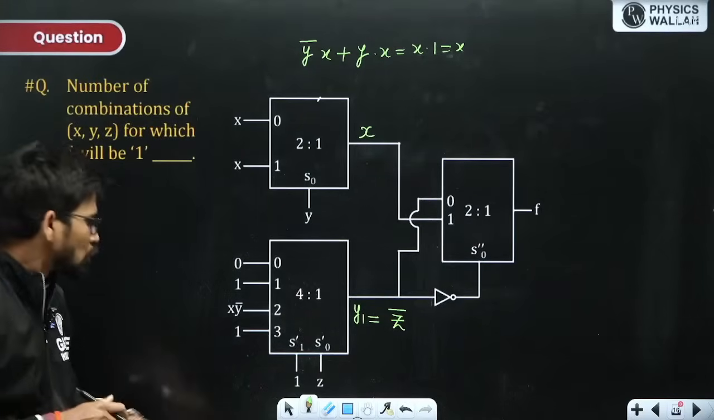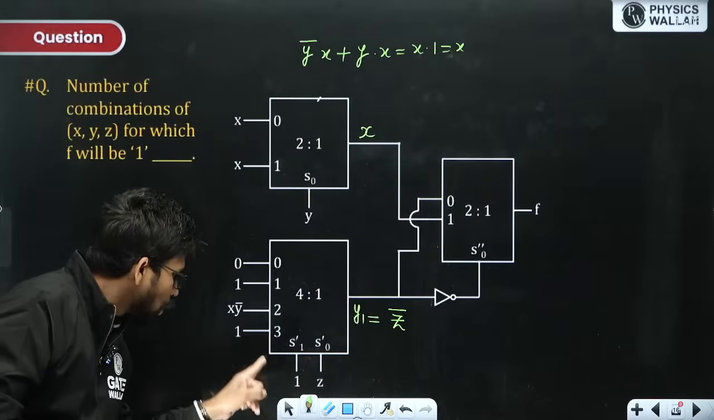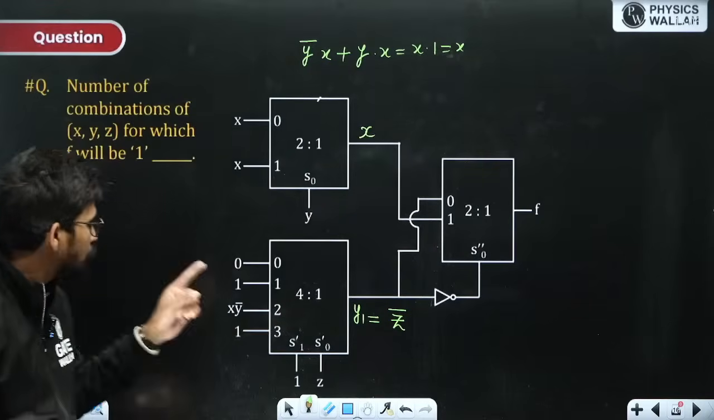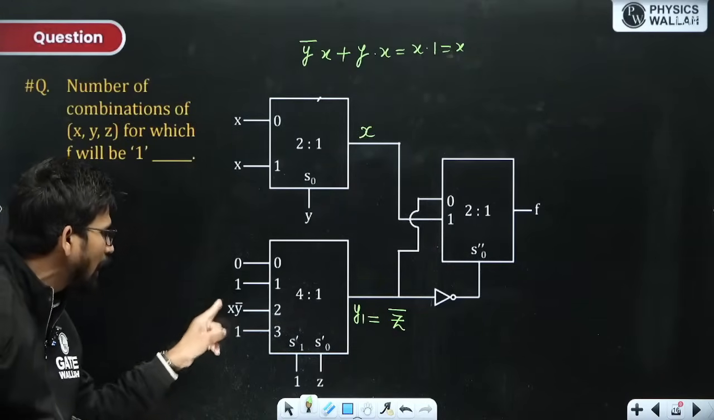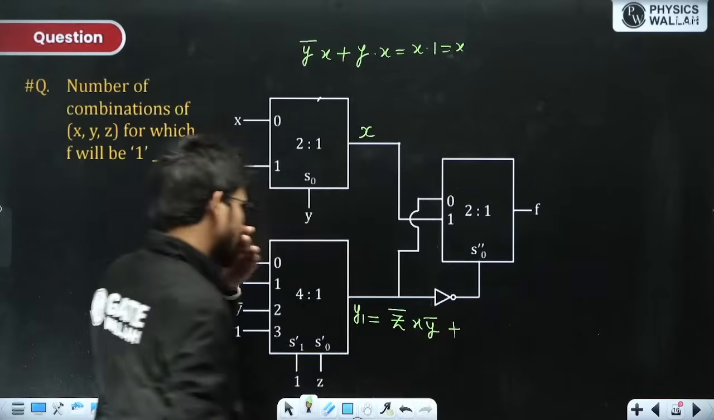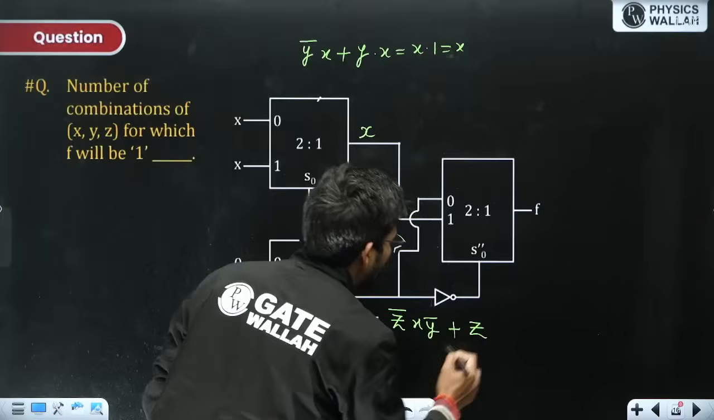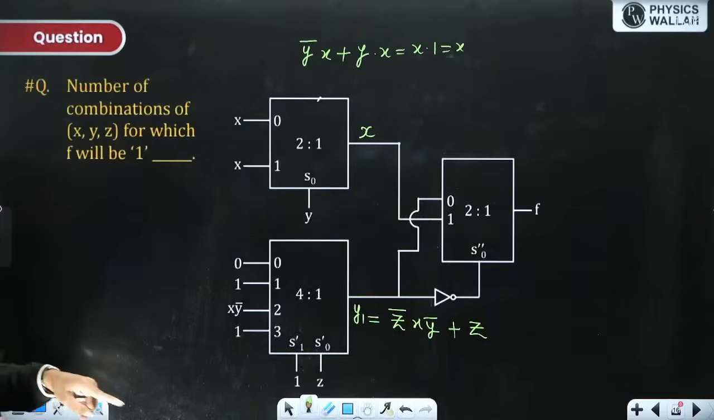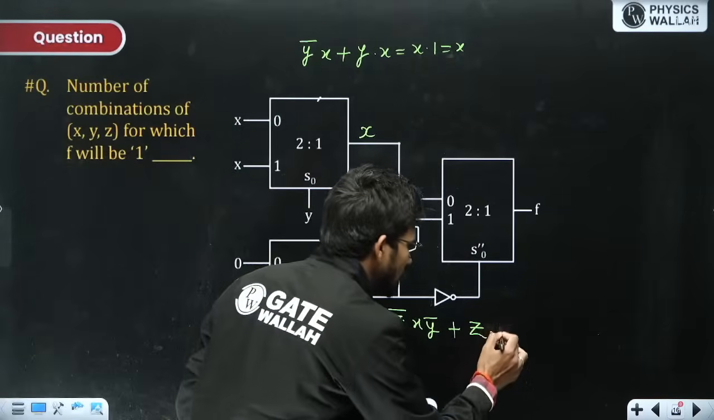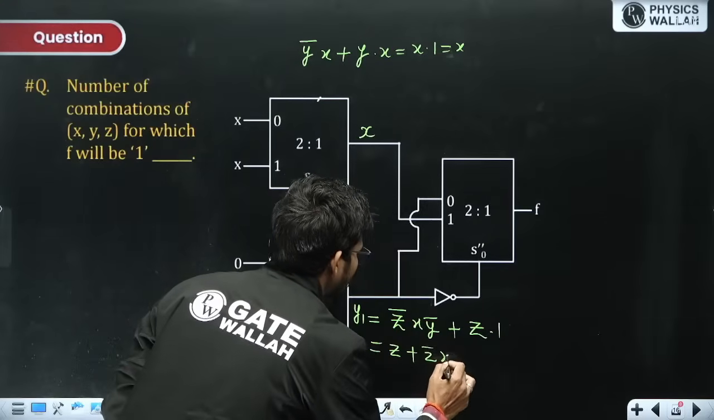So when z is 0, that is z bar, the input that goes to this mux is 1 0, that is input 2, and for input 2 it will select this I2. I2 is xy bar, plus when z is 1, this is 1 1, that is I3, into z, and I3 is 1. So you will be getting z plus z bar xy bar.